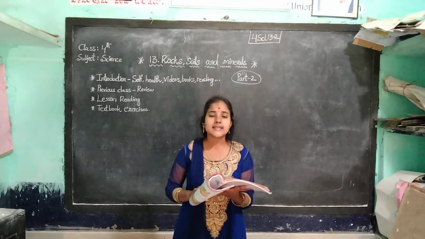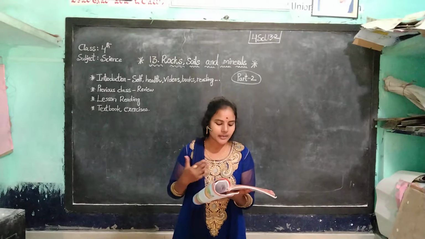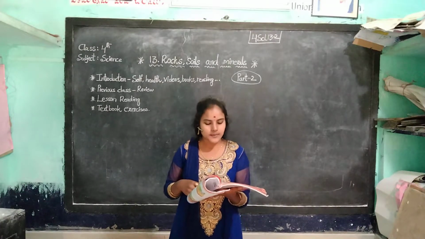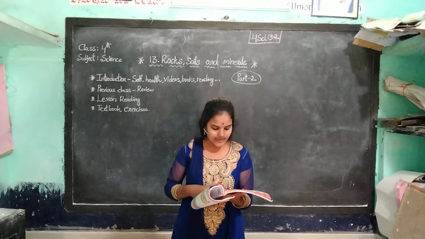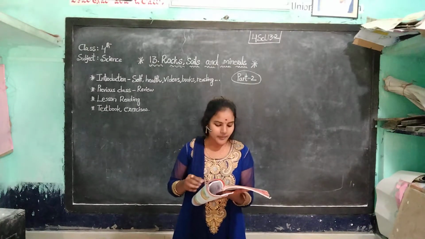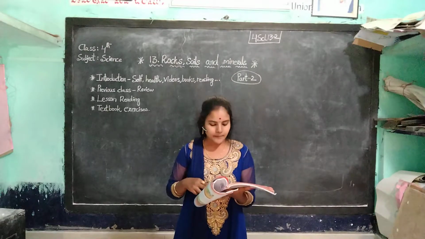Next one, about subsoil. The layer below the topsoil is called subsoil. It is hard and often grey or red in color. It is made up of sand and pebbles.